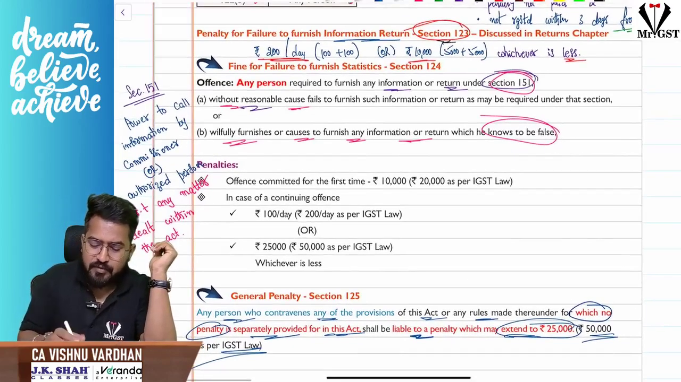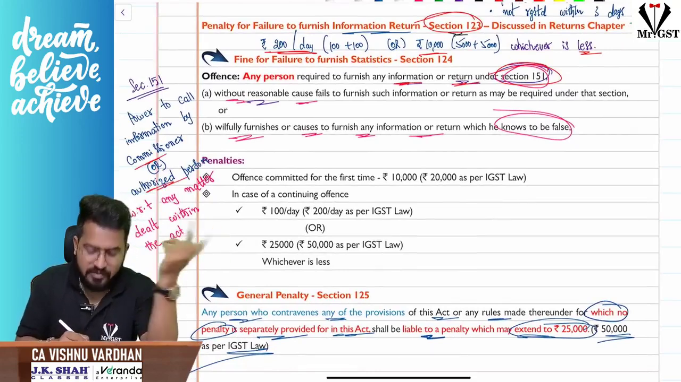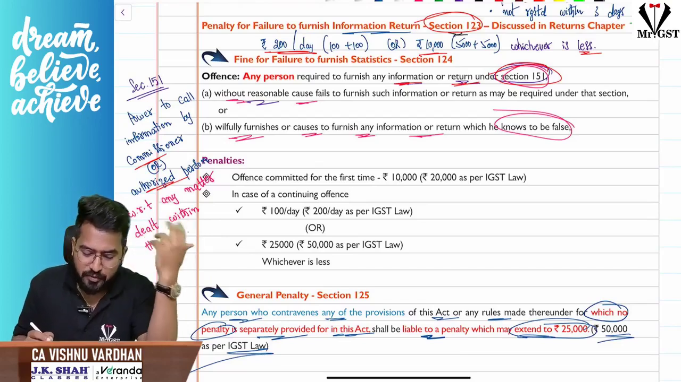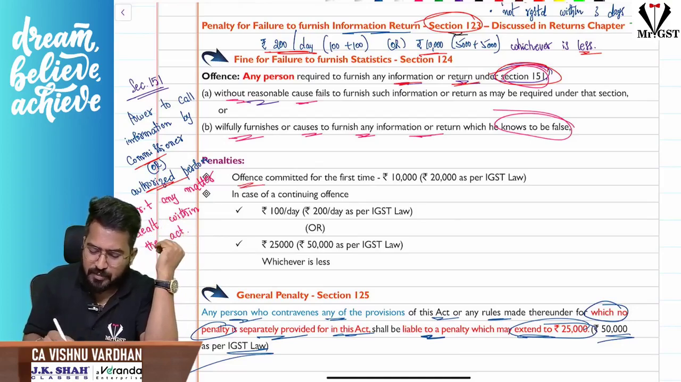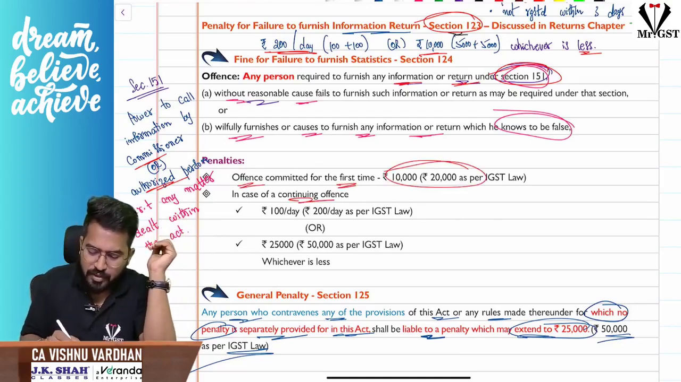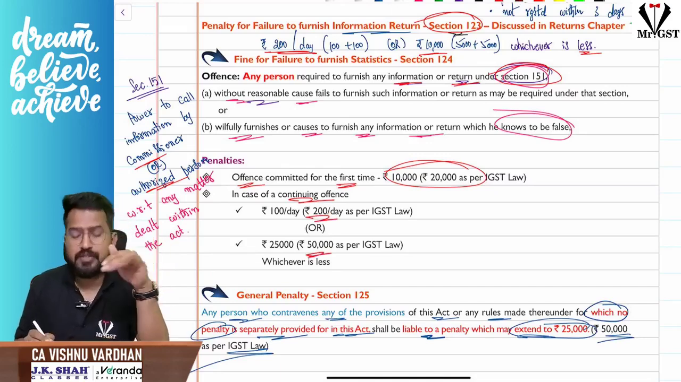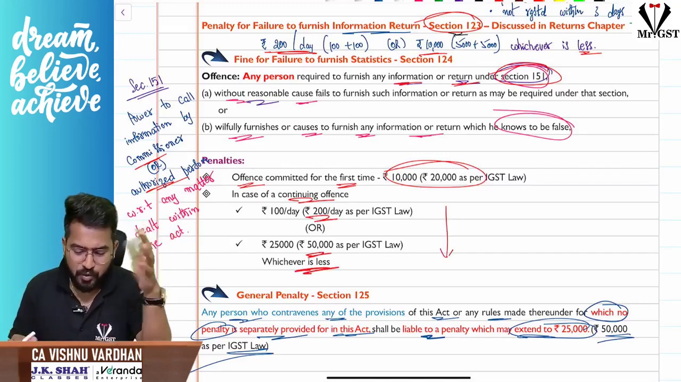And if there is any person who is required to furnish any information under section 151. Section 151 is the power to call for information by the commissioner or authorized person with respect to any matter dealt with in this Act. If you do not furnish that information, then if the offence is committed for the first time, 20,000 will be the penalty, that is 10,000 plus 10,000. In case of a continuing offence, 200 per day and 50,000, whichever is less, will be the penalty. Just go with that, you can manage.